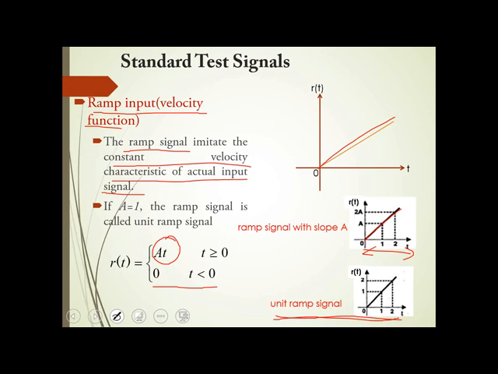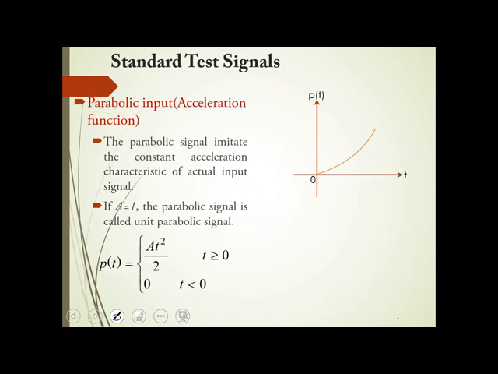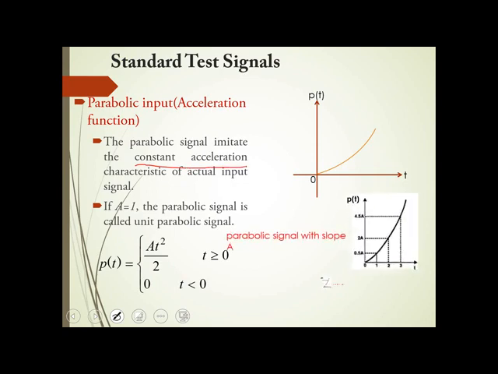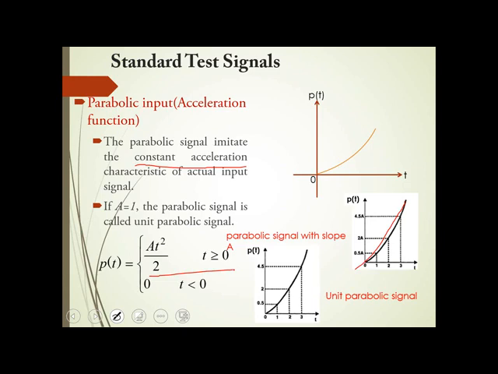The last test signal is the parabolic input, or we consider it for a constant acceleration. So this is the parabolic function, wherein it is given by A t squared by 2 for all values of t greater than 0. If A is equal to 1, you call it a unit parabolic signal. It is used for constant acceleration.